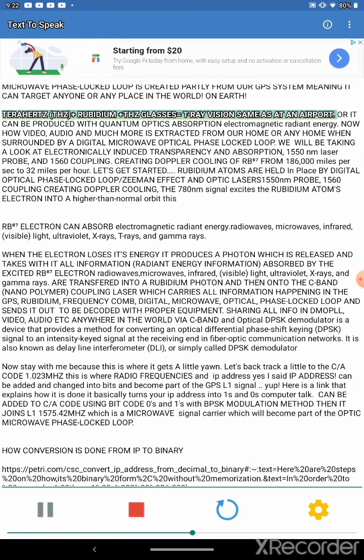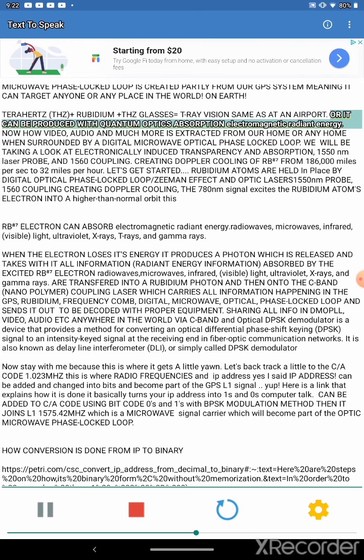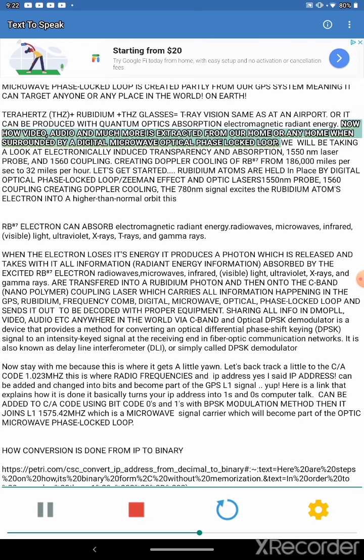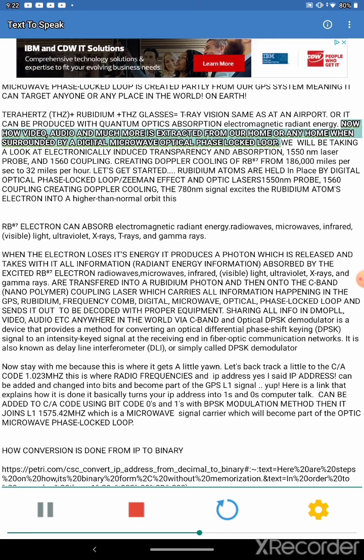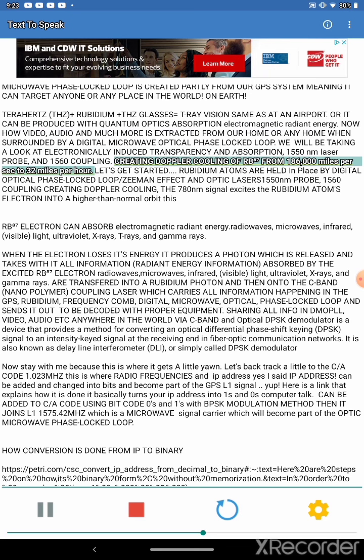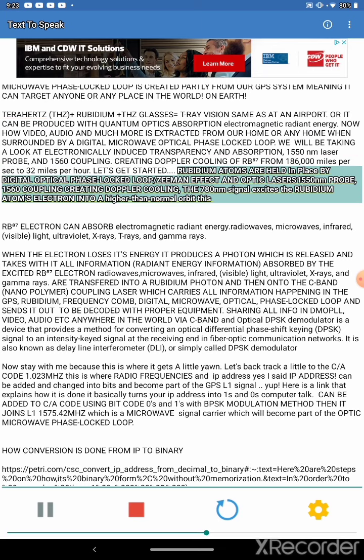On Earth. Terahertz THZ plus rubidium plus THZ glasses equals T-ray vision, same as at an airport. Or it can be produced with quantum optics absorption electromagnetic radiant energy. Now how video, audio, and much more is extracted from our home or any home when surrounded by a digital microwave optical phase locked loop. We will be taking a look at electronically induced transparency and absorption, 1550 nm laser probe, and 1560 coupling, creating Doppler cooling of Rb 87 from 186,000 miles per sec to 32 miles per hour. Let's get started.